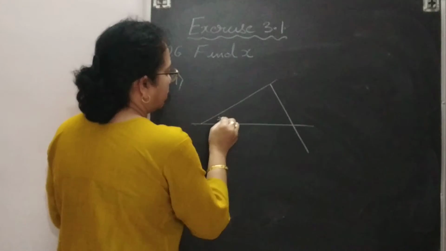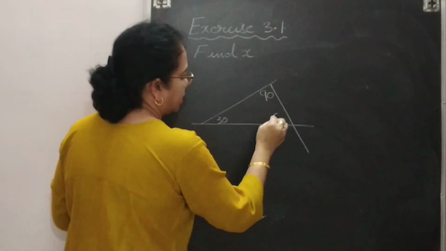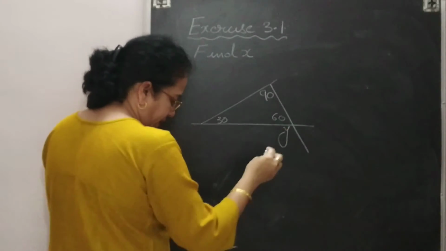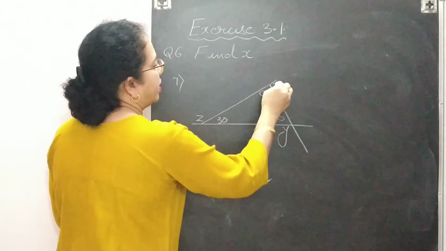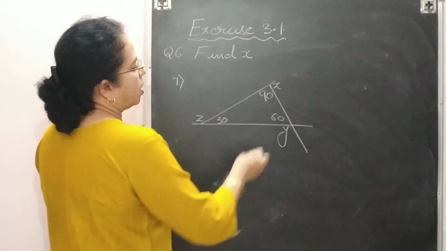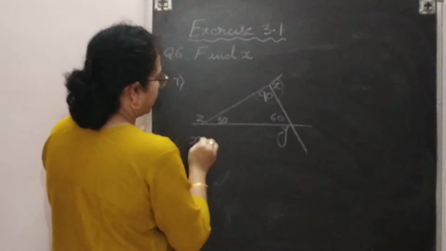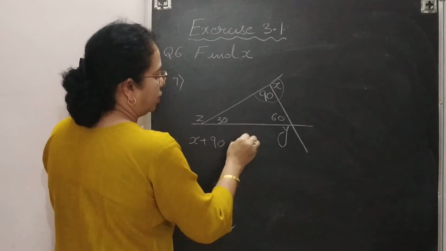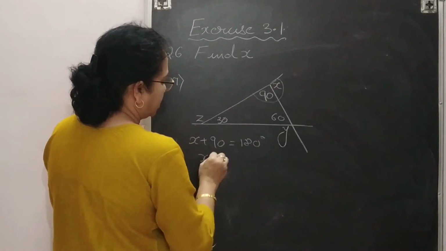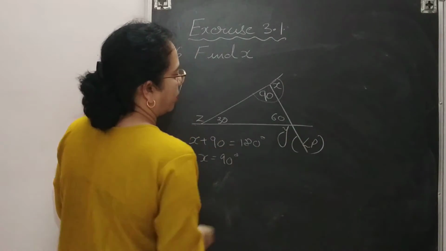So here it is given 30 degree, here it is given 90 degree, and this one is given 60 degree. With this, y is given, z is given, and x is given, and you need to find out x plus y plus z. So how to find out x? Again, this is in linear pair. So x plus 90 is equal to 180 degree. So x is equal to 90 degree. The reason you need to write is linear pair.